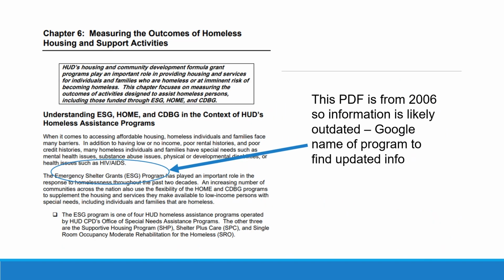When I do some searching around that website, I find this PDF report, a research report that talks about the topic I'm interested in. It talks about an emergency shelter grants program. Well, maybe that's one of my alternatives that I want to investigate further. I noticed that this actual report is from 2006, so I might not use this report exactly. The information might be a little too outdated, but I can Google the name of the program then and find some more updated information, or maybe even some evidence on whether this was an effective program or not.